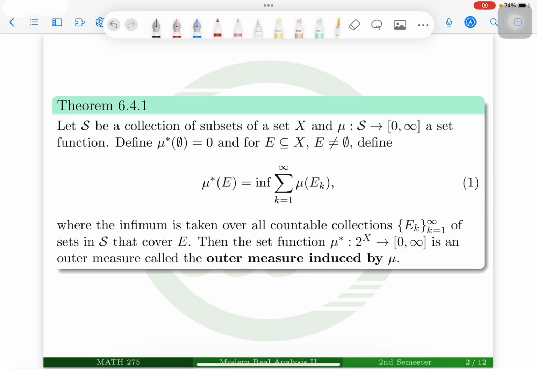Then the set function mu star, which maps the power set of X to the non-negative extended real numbers, is an outer measure called the outer measure induced by mu. By the definition of outer measure, we need the outer measure of the empty set to be 0 and the outer measure to be countably monotone. Since the first is already defined, it is okay. We just need to verify that mu star is countably monotone.